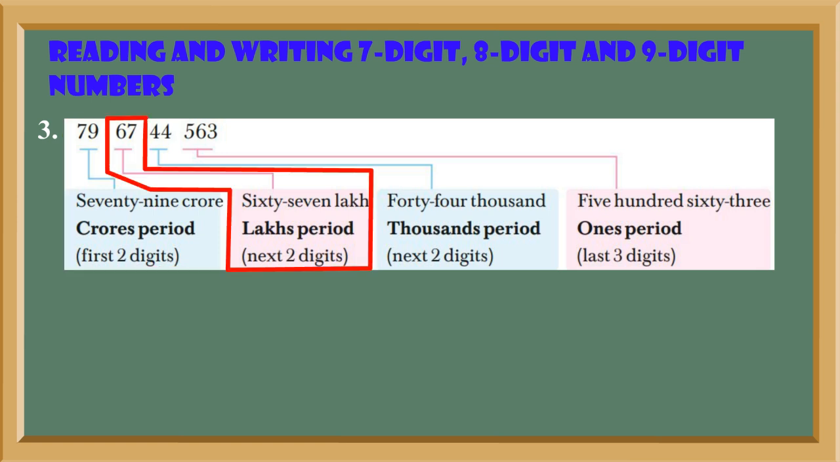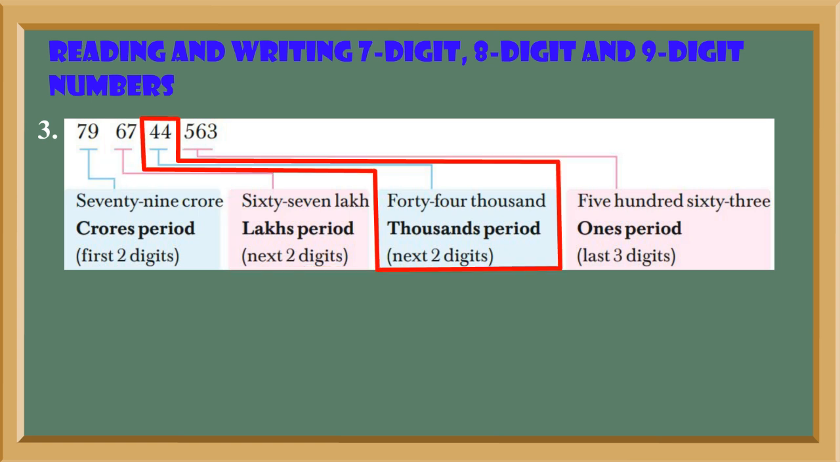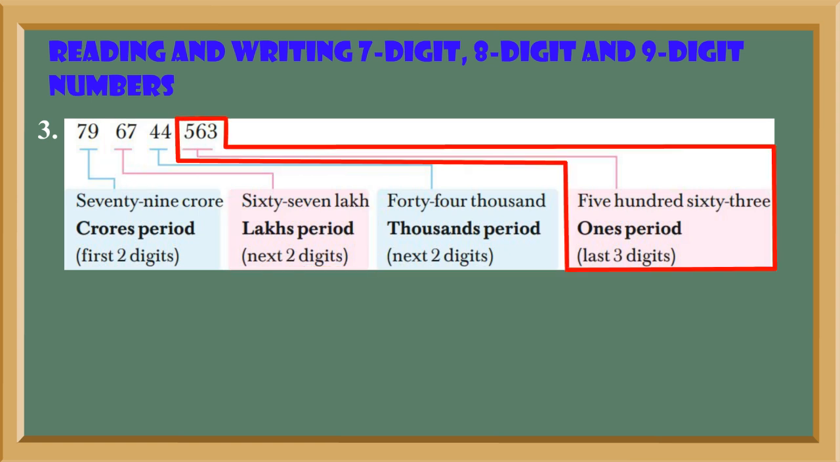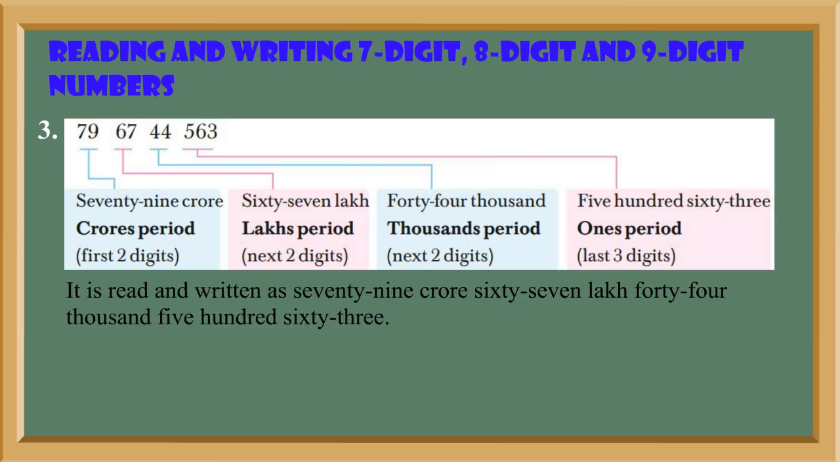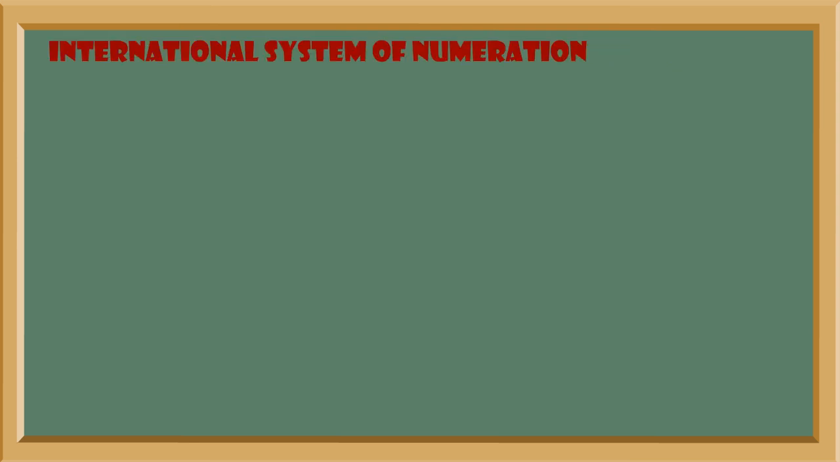67 lakhs period, next 2 digits. 44,000 thousands period, next 2 digits. 563 ones period, last 3 digits. It is read and written as 79,67,44,563. International System of Numeration.